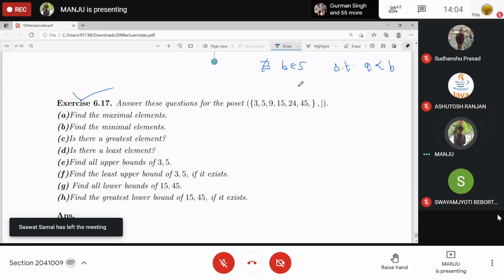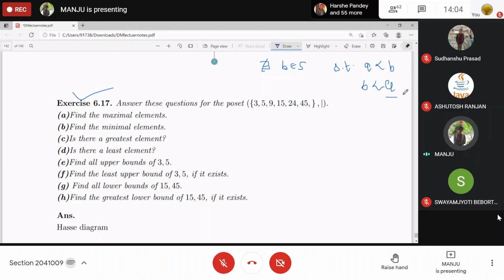And if there is no such element such that B is related to A, then A is known as minimal. Clear?